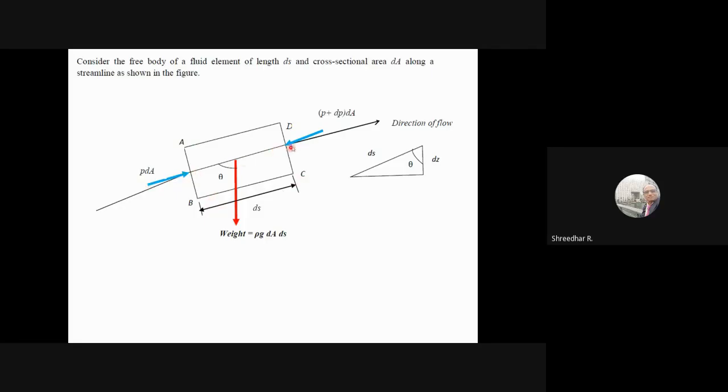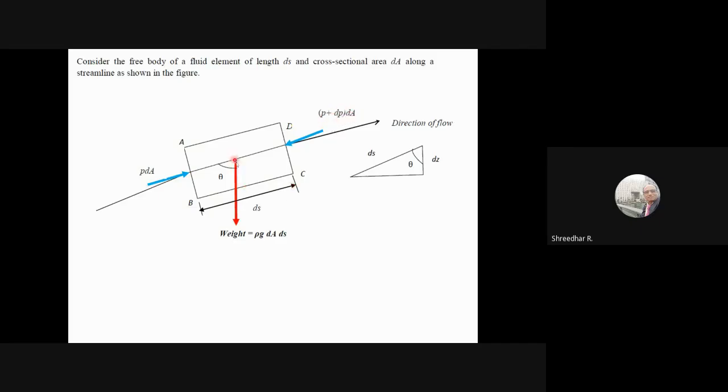One is the pressure forces. The pressure force should act on AB and also on CD, normal to the face. Pressure intensity into area will give force. If the pressure intensity is P here, then because we are moving in the direction of the flow, it is plus there. So P plus something, which is dou P into dA. Instead of writing dou P by dou S into ds, I directly wrote the increment.